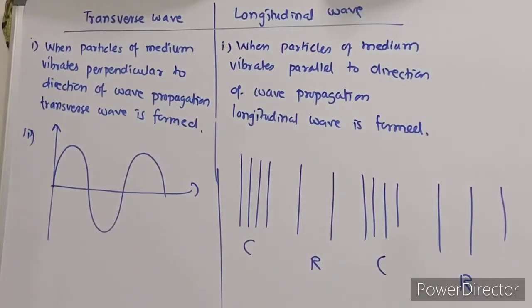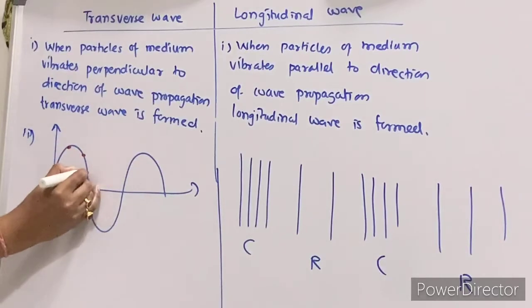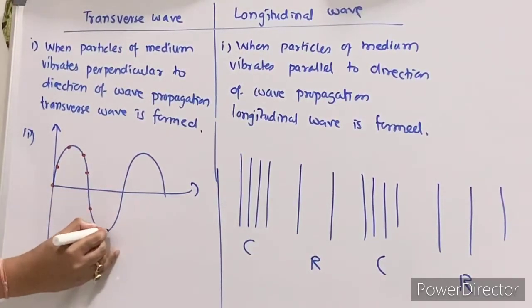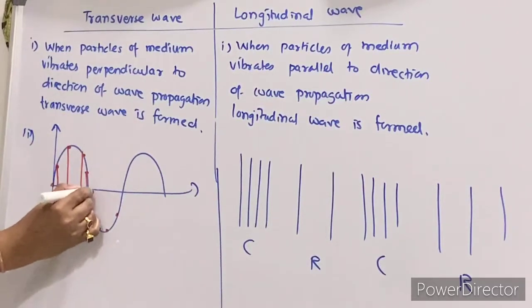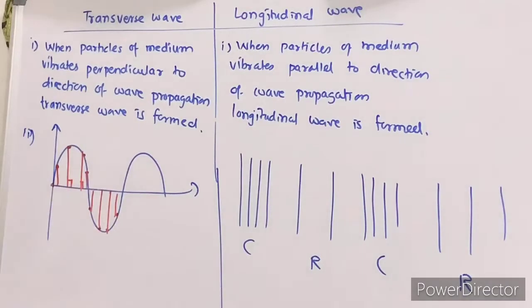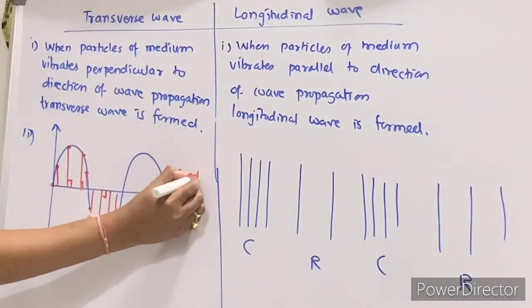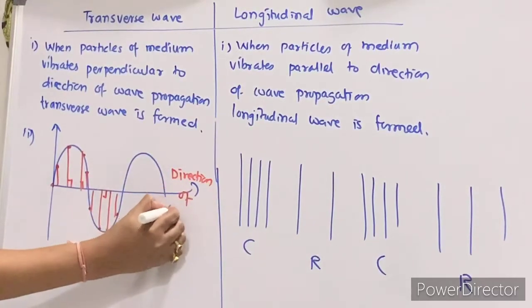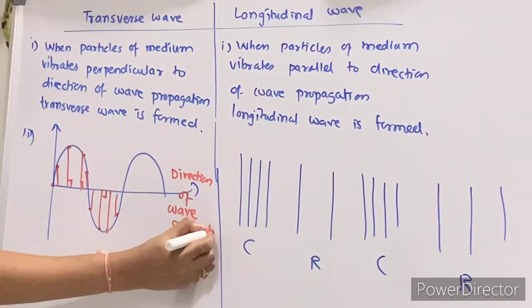Over here, these are the particles. They just vibrate about their mean position, perpendicular like this. They vibrate perpendicular to the direction of wave propagation.